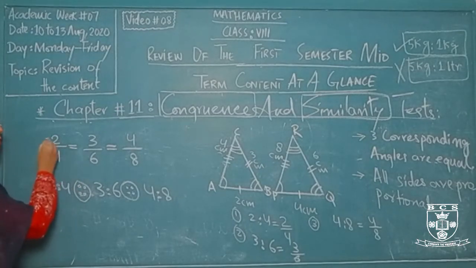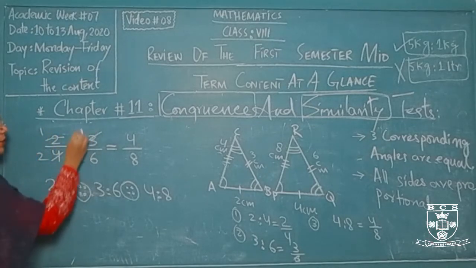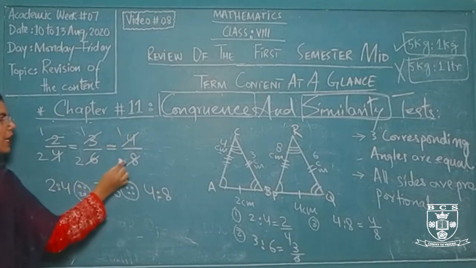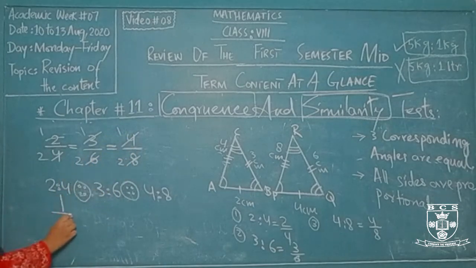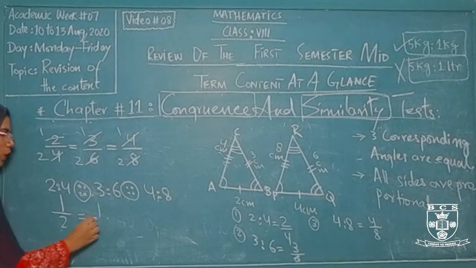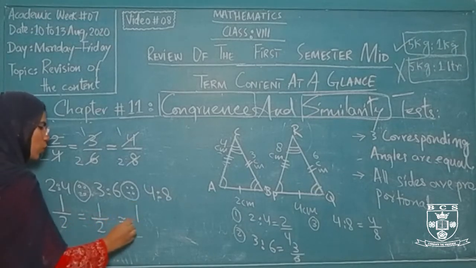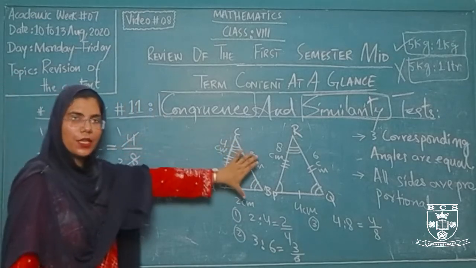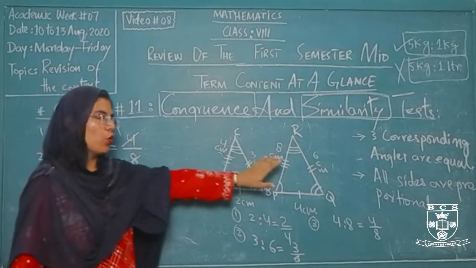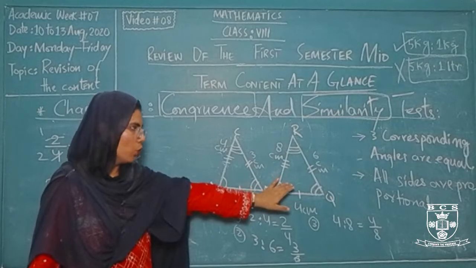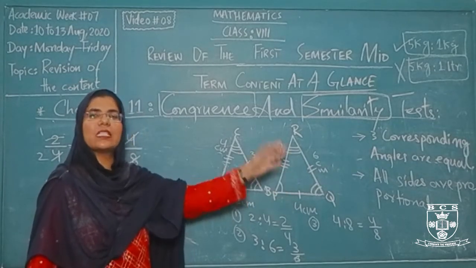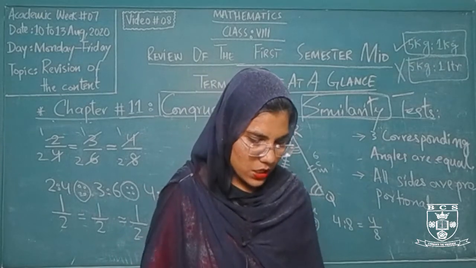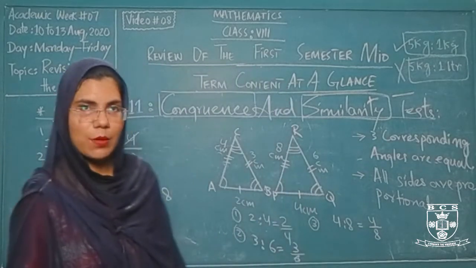of equality. Now if we apply the simplification on these three ratios, 4 ones are 4 and 4 twos are 8, so they all become equal. 1/2 is equal to 1/2 is equal to 1/2. So in this form, all these three different corresponding sides from triangle 1 to triangle 2 are proportional, means they are equal in their ratio form. So this is simply all about your similarities.